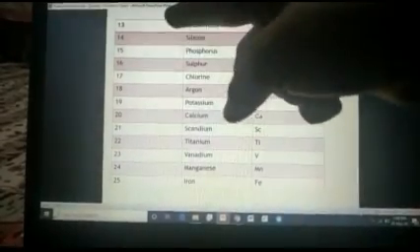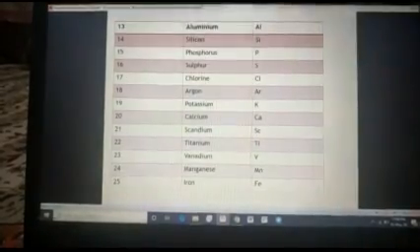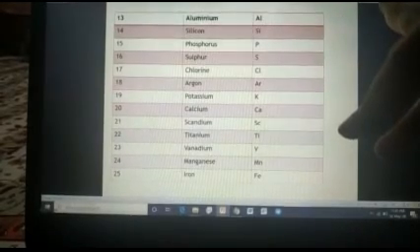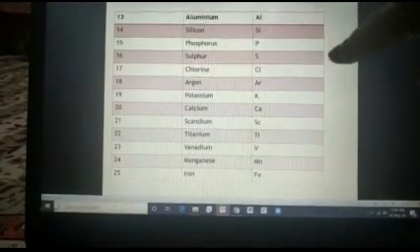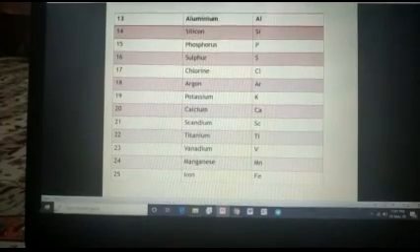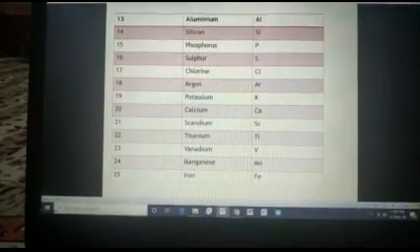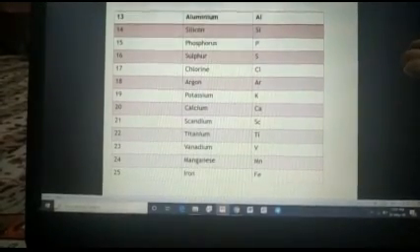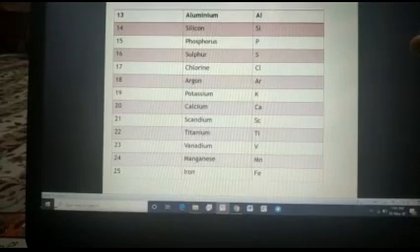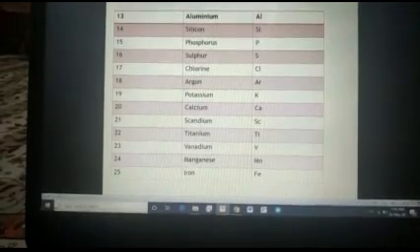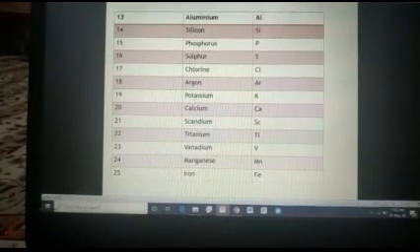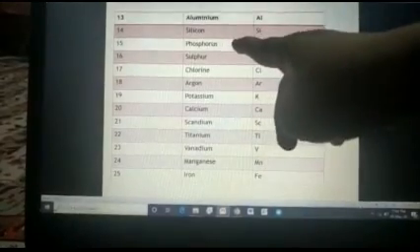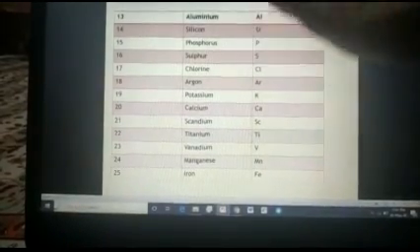See the breaking. If a particular element has atomic number 15, it means the first orbital has 2 electrons, the second has 8. How many are there? 10 is complete. Now still 5 are left. Okay students, those 5 will enter the last orbital. And now to complete its outermost shell, phosphorus needs 3 electrons. As you all know, phosphorus is a non-metal, that's why it is an acceptor.